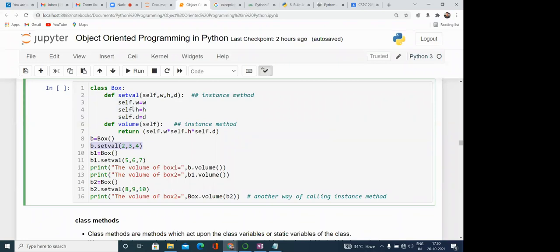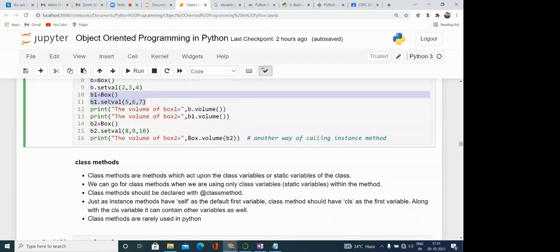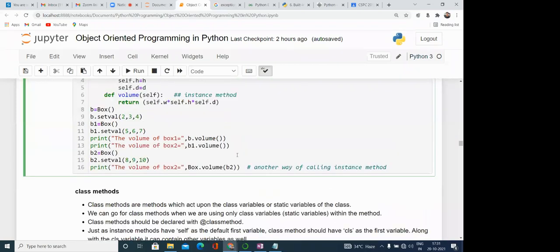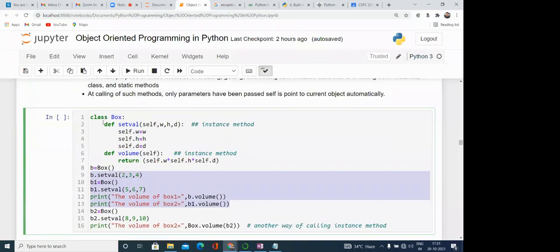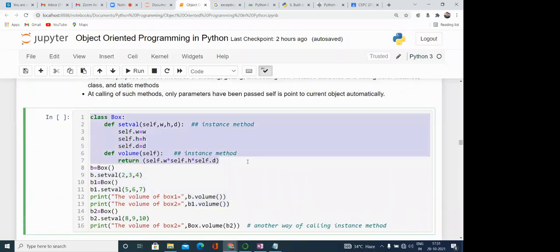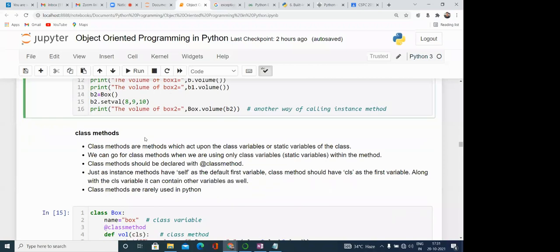Earlier we did the same thing with the help of the constructor, but here we are doing it with this method. So this is an instance method, basically working with the instance variables. Then b1 is equal to Box, b1.setVal, and in the same way we can create another object and pass the values. Then print the volume of box is b1.volume(). In this way you can define an instance method.